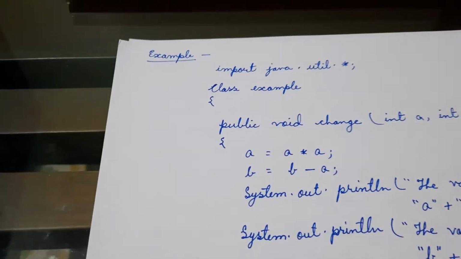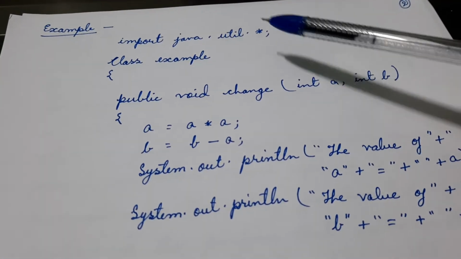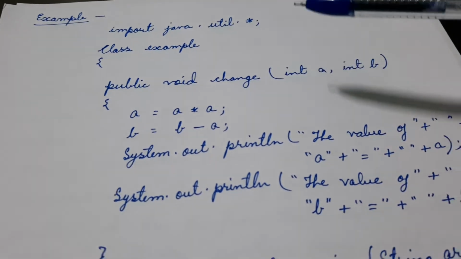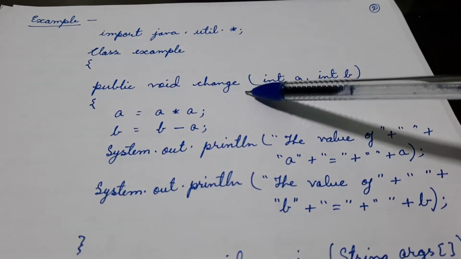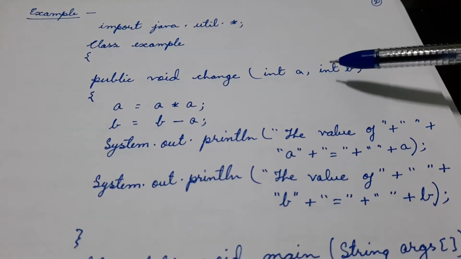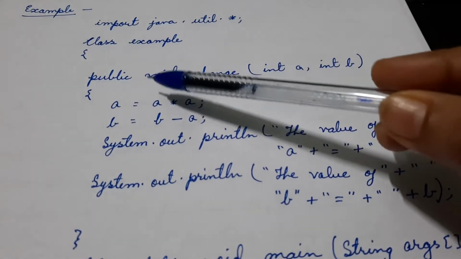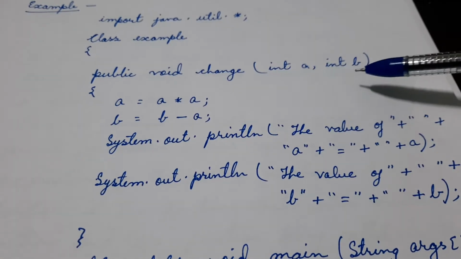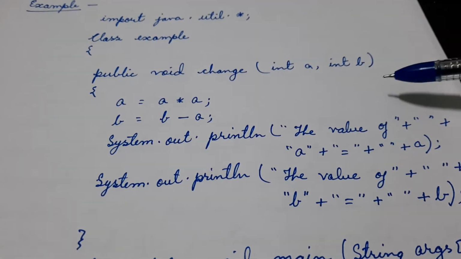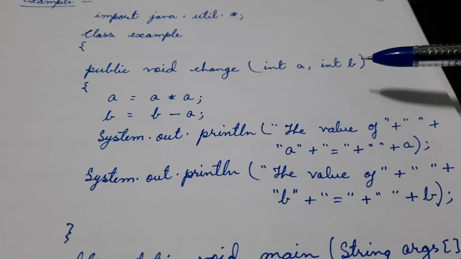Let us see one example that we have discussed here. import java.util.*; class Example. We are having one function, that is public void change(int a, int b). Just now we discussed that the parameters defined in the function header are called formal parameters.